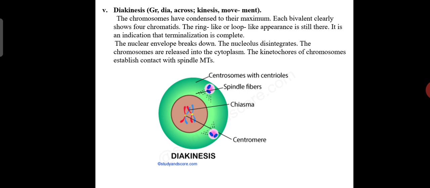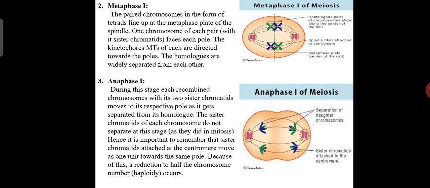The nuclear envelope breaks down, the nucleolus disintegrates, and the chromosomes are released into the cytoplasm. The kinetochores of chromosomes establish contact with spindle microtubules. So next, after prophase I, comes metaphase I.